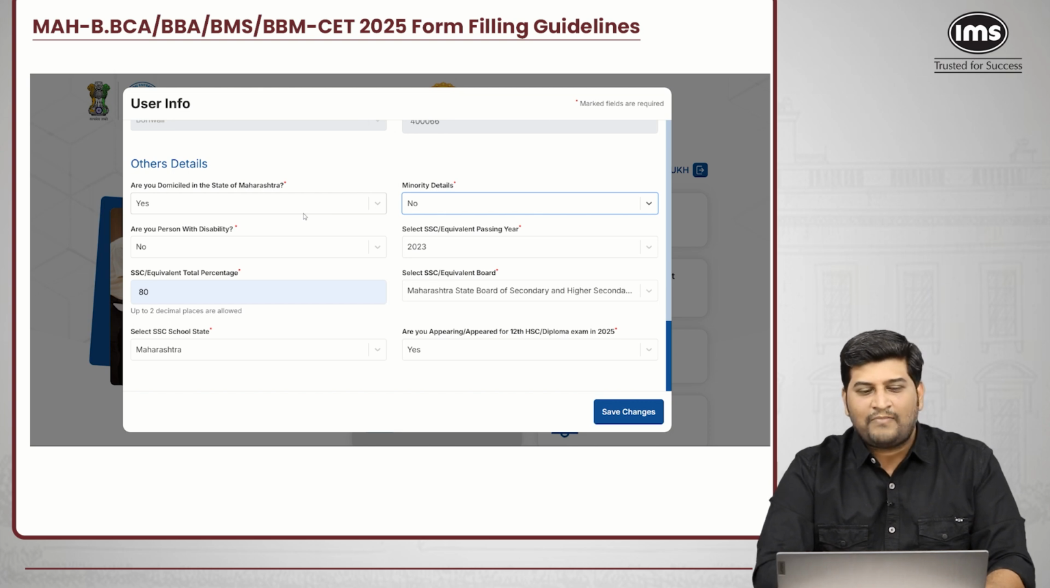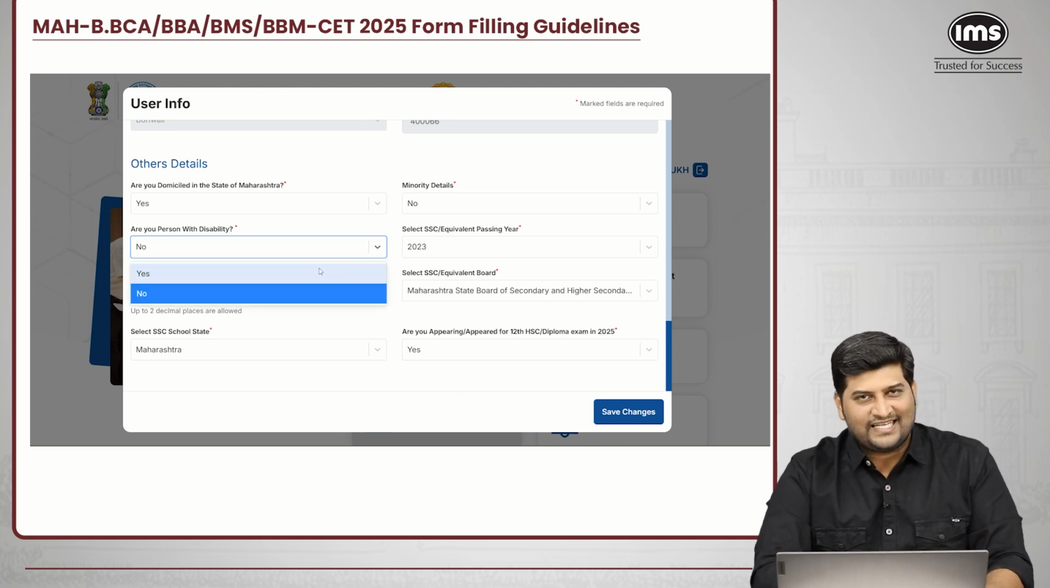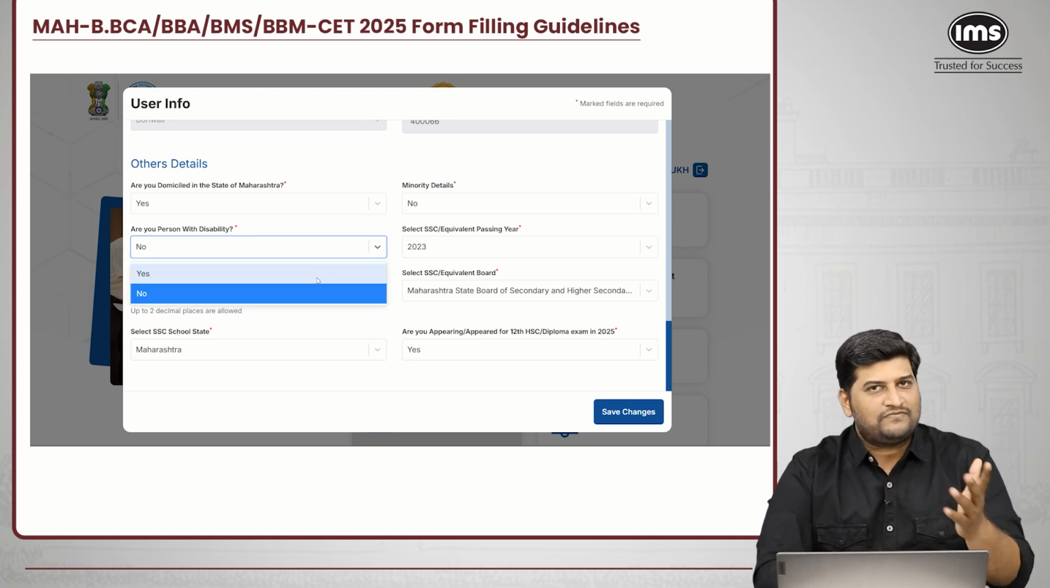Once you select the minority details, the next tab is, are you a person with disability? If you are with a disability, you can select yes. If it is no, then you have to select no.